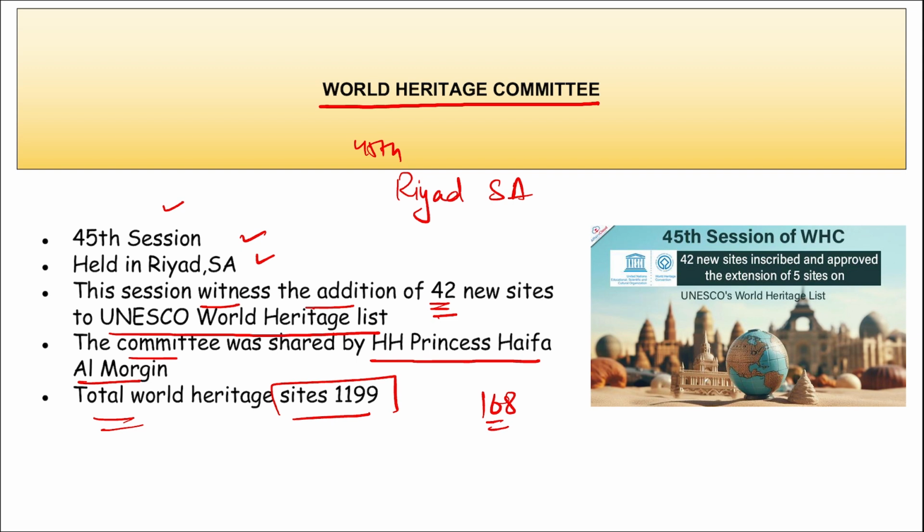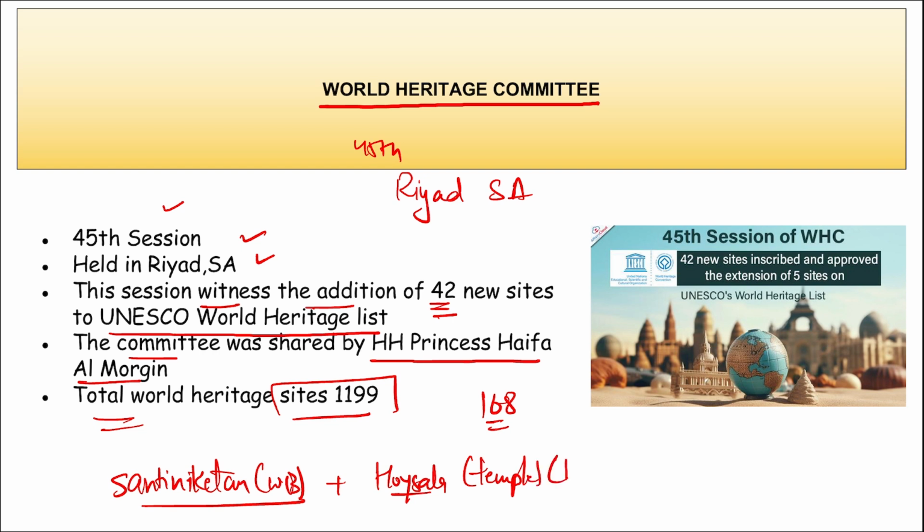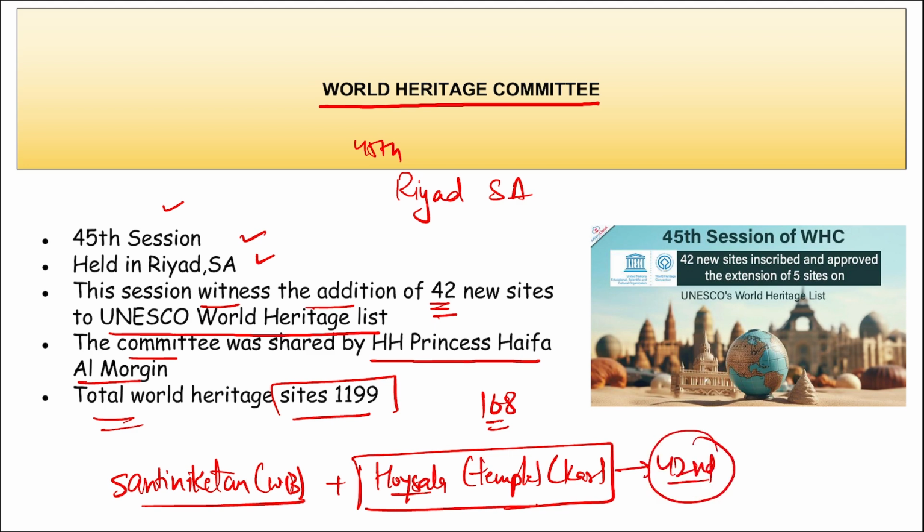Then recently India's Shantiniketan. Where is this Shantiniketan? This is in West Bengal. This has been added to UNESCO's World Heritage Site list. And then there are the Hoysala temples. The Hoysala temples are located in Karnataka, and they were added to the UNESCO World Heritage Site list. The Hoysala temples were the 42nd addition to the list.